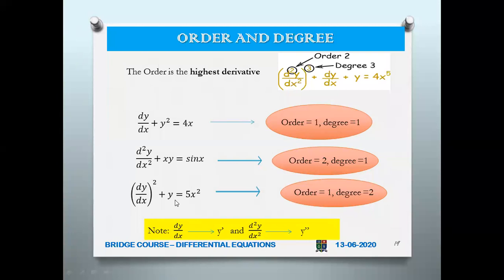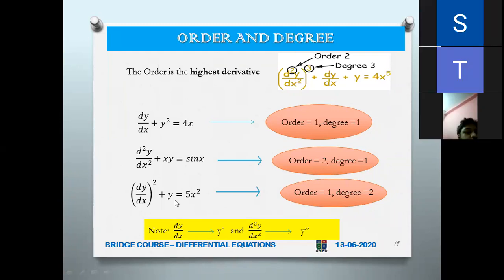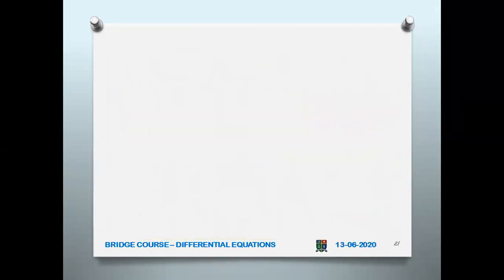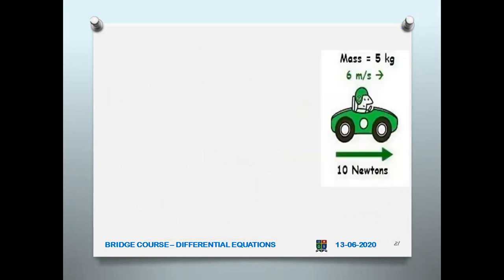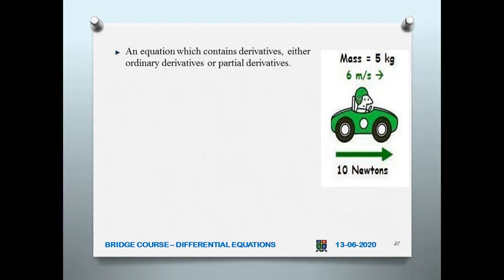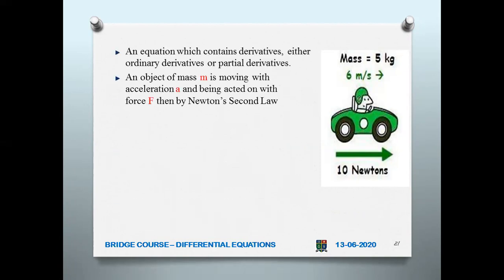So as I told you, dy/dx can be denoted as y dash, and d²y/dx² can be denoted as y double dash, just for simplicity's sake. Now let us understand what is the differential equation. Imagine a vehicle moving with a force of 10 newtons and a velocity of 6 meters per second, and it has a mass of 5 kg. We know that an equation which contains derivatives, either ordinary or partial, is called a differential equation.